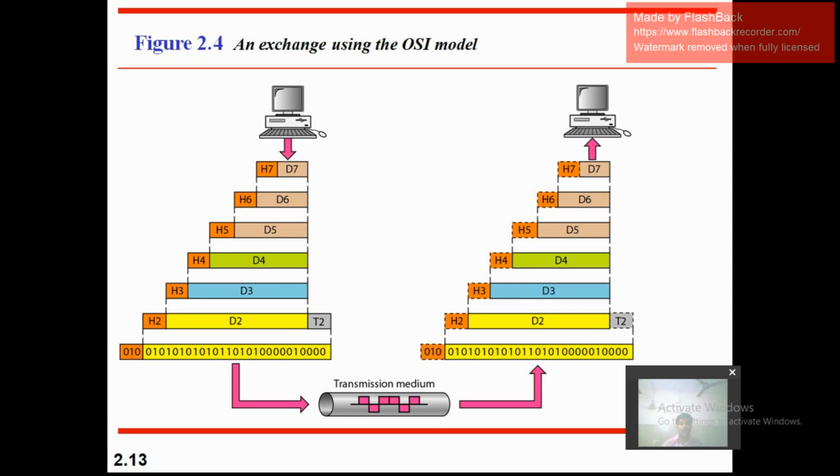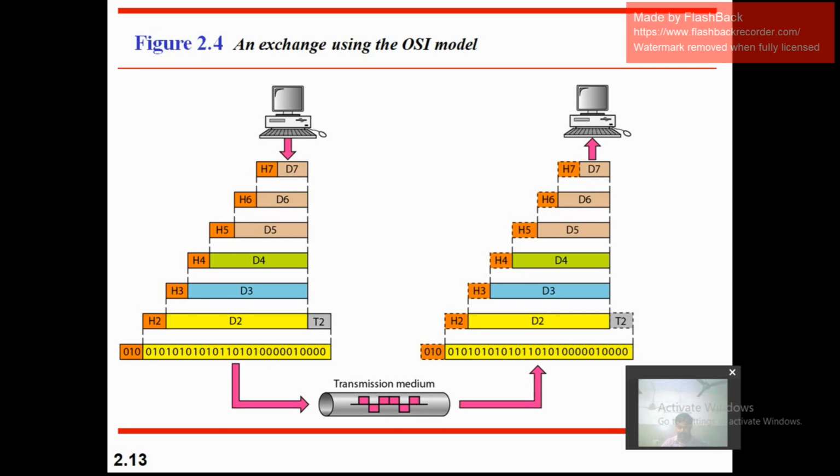Only in layer 2 do you add information at the front as well as the back. Information added to the front of the data is called a header, and information added to the back part of the data is called a trailer. In the OSI model, we add the trailer only at the data link layer.